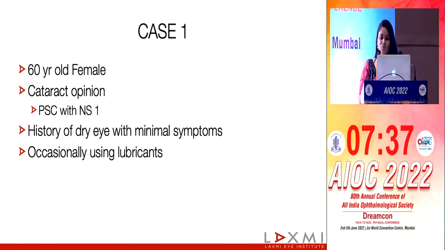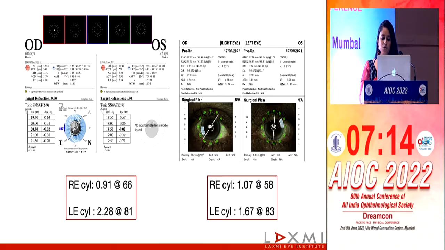So before it gets too dry, let's look at a patient who presented to us for cataract opinion. This is a 60-year-old female having minimal symptoms of dry eye, was on lubricants on and off, but had reduced quality of vision. Now, to be honest, in a busy OPD, sometimes we don't begin with tests of dry eye and jump directly into a biometry to plan for the cataract. This case is a great example of what can happen if we do that.